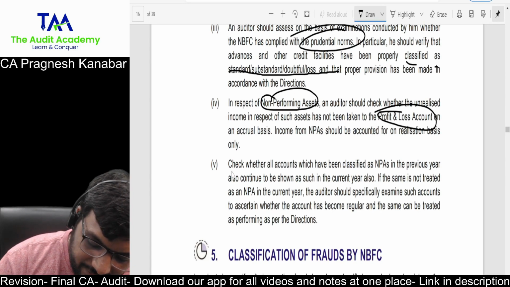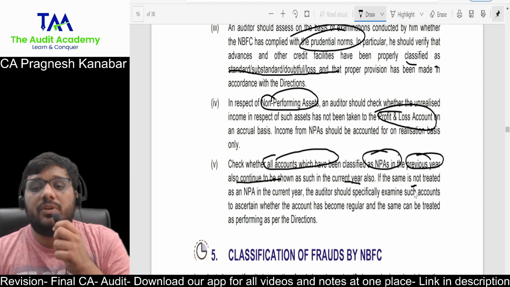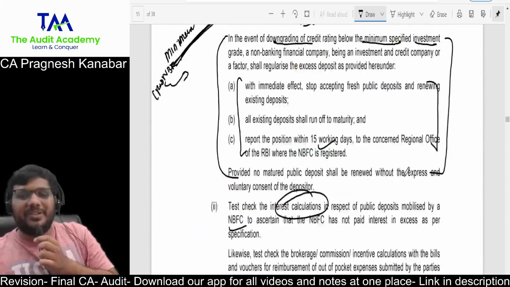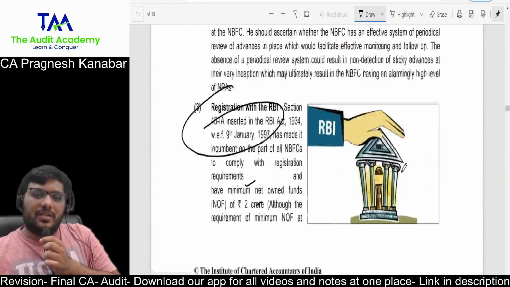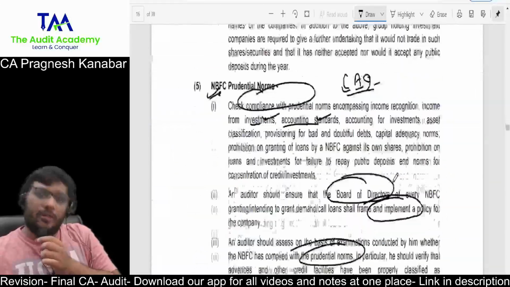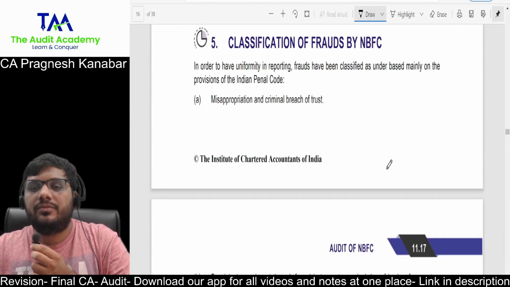Then look at this. All accounts which have been classified as NPA in the previous year, whether they are still NPA or if they have been regularized, what are the reasons behind them? Yes, these are the favorite questions at final CA level. Normally, I told you they will not ask too much on types of NBFCs because that has been questioned at inter-CA, although I showed you the relevant points from inter-CA. Okay, we go ahead now.